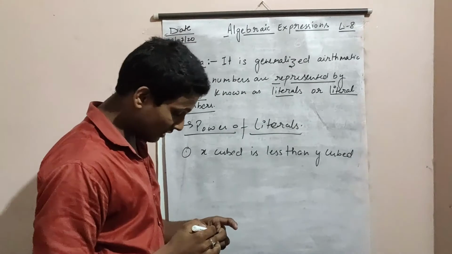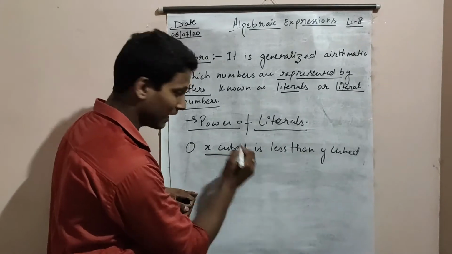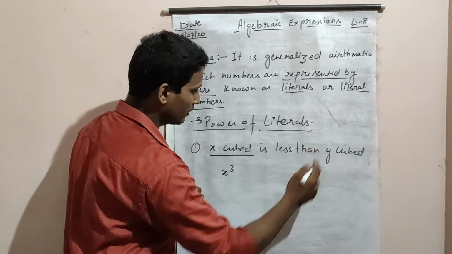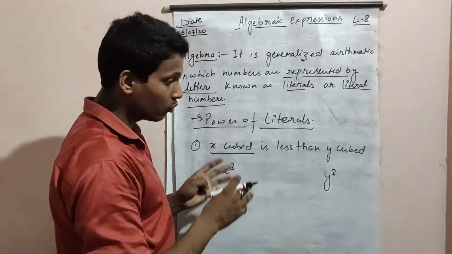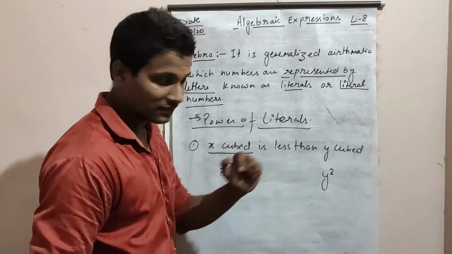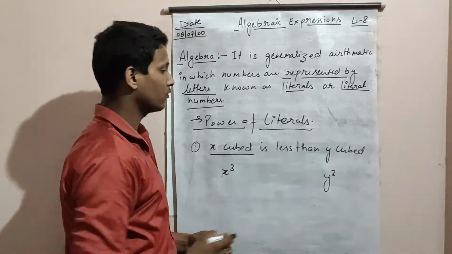So two things are there. First we need to find x cubed, then we need to find y cubed, and then we need to arrange these two things: x cubed is less than y cubed.